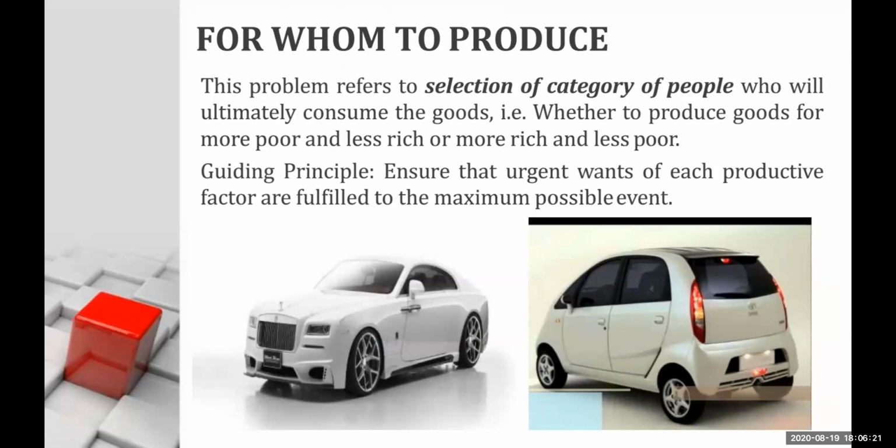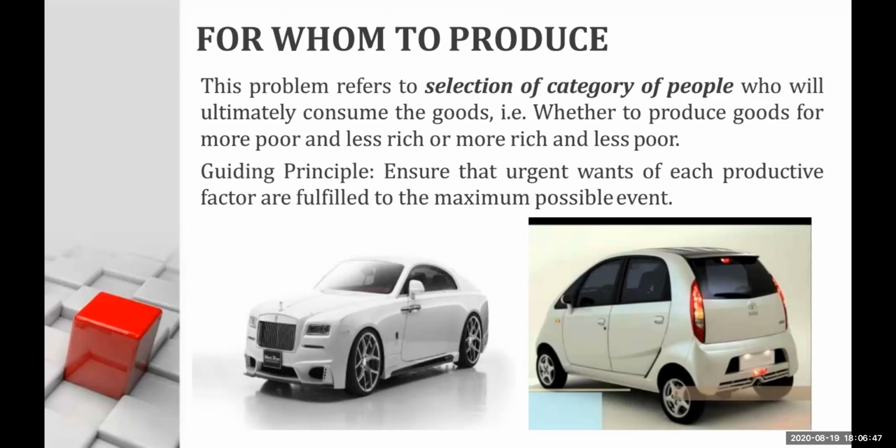I cannot go and sell BMW cars or luxurious products over there. So you need to take into consideration the selection of category of people who are going to ultimately consume the product. That is whether to produce the goods for poor people or for rich people. That has to be decided.